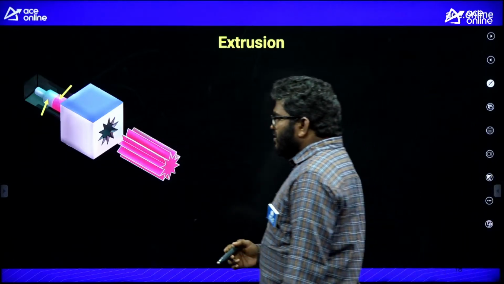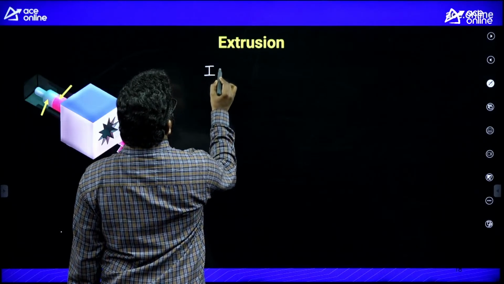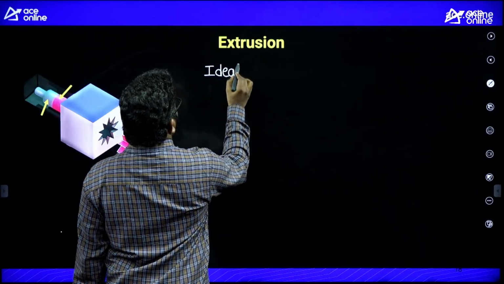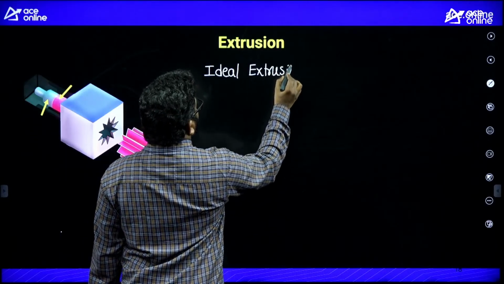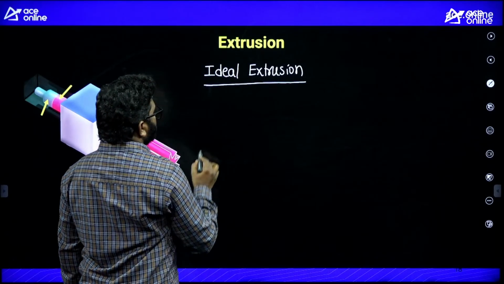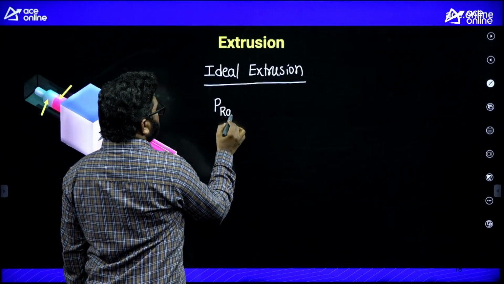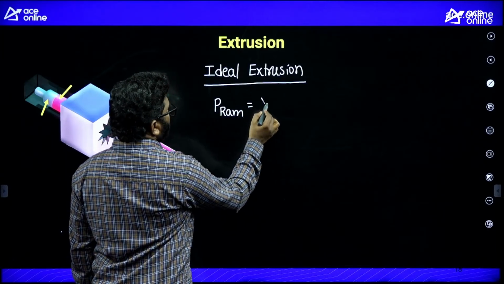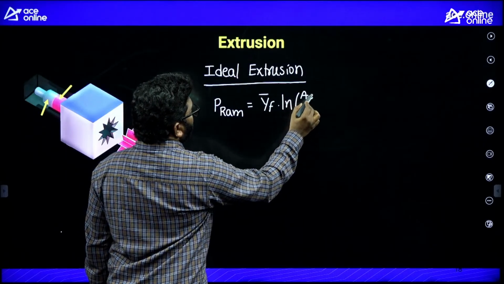Now if we consider ideal extrusion process, ram pressure is equal to y bar f ln A naught by A1.